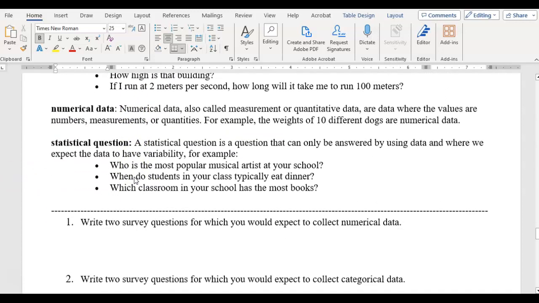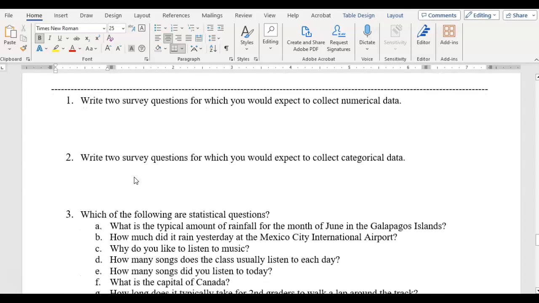Numerical data is data that is measured, quantitative data, numbers, right? They're numbers, measurements, quantities. Weight, for example, we're going to get a number as an answer. And then a statistical question is a question in which we will get a variety of answers. So we should expect that we're not going to get all the same answer and that there might be multiple possibilities.